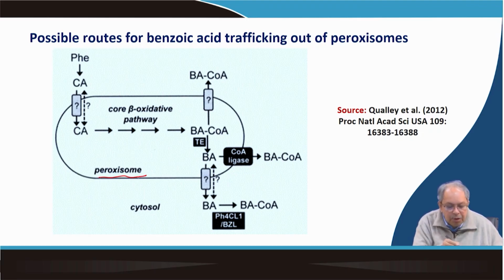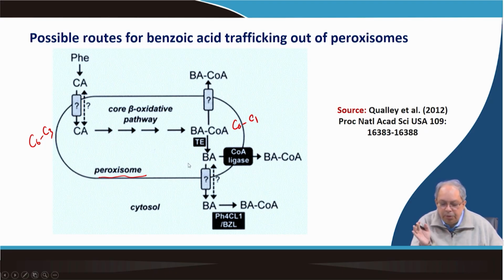And this is what happens. Let us look inside the peroxisome. Cinnamic acid enters through some transporter which is not clear, then the CoA-dependent beta-oxidative pathway operates, which makes benzoyl CoA. So, the C6C3 now becomes C6C1. Then from benzoyl CoA it makes benzoic acid. T stands for thioesterase, so the CoA is broken down and benzoic acid is formed.